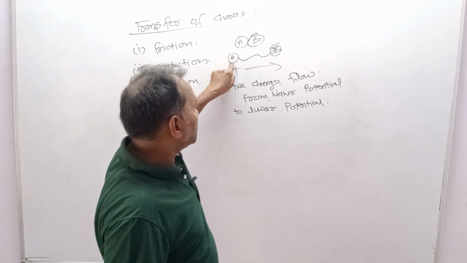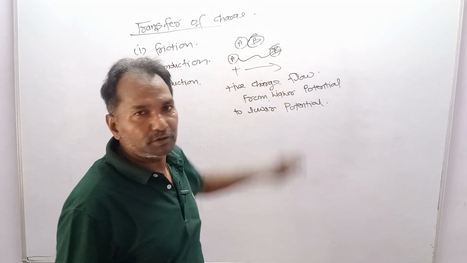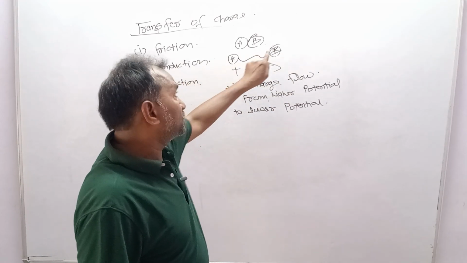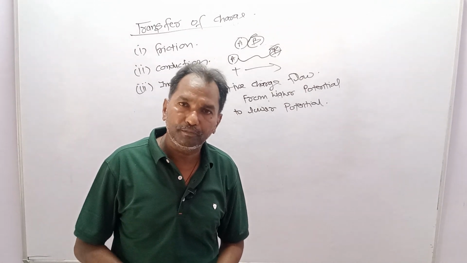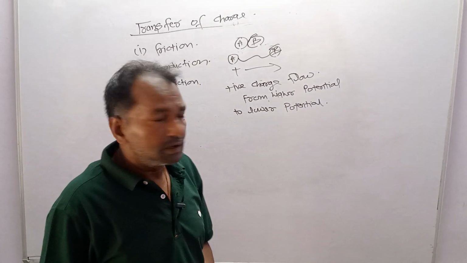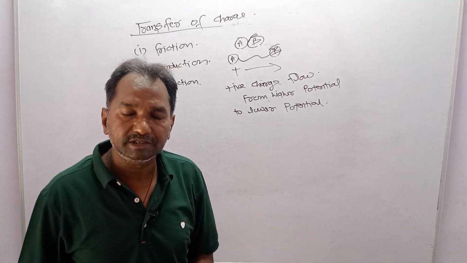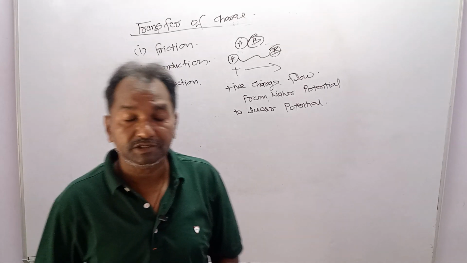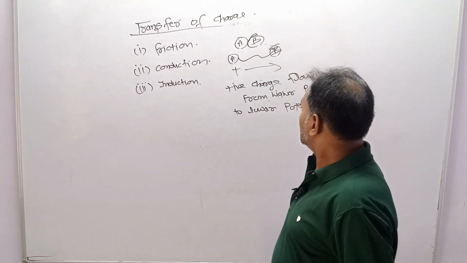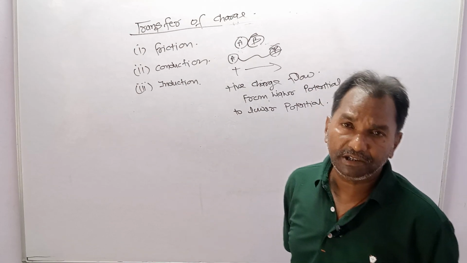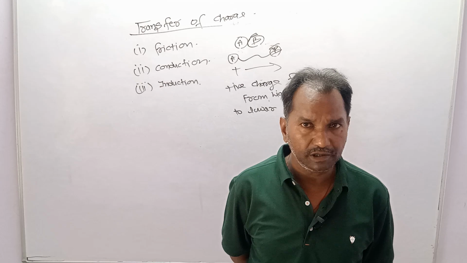If A is at higher potential and B at lower potential, then positive charge flows from A to B. If it is at lower potential and the other is at higher potential, then negative charge flows from lower potential to higher potential. So why will the charge flow between the two conductors if they are connected? Because of the potential difference between the two. Positive charge flows from higher to lower potential, and negative charge flows from lower to higher potential.